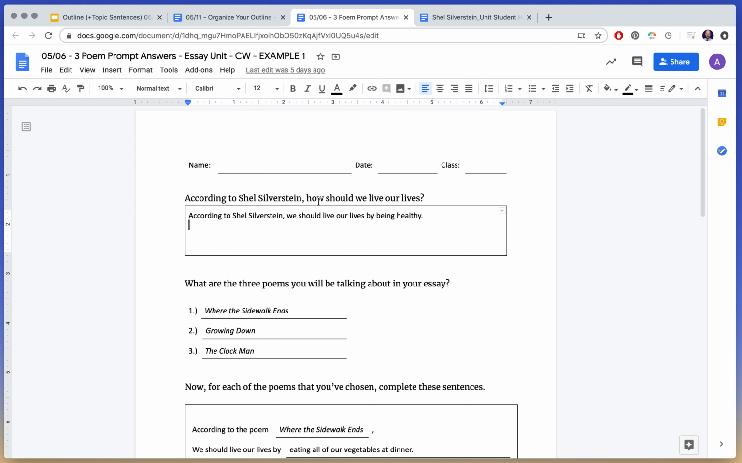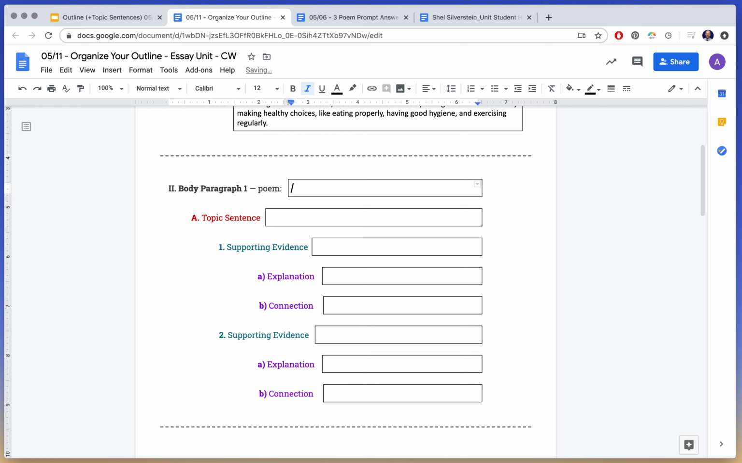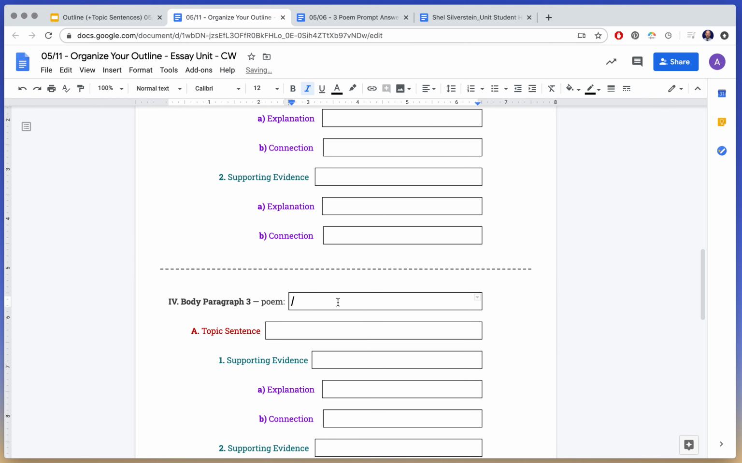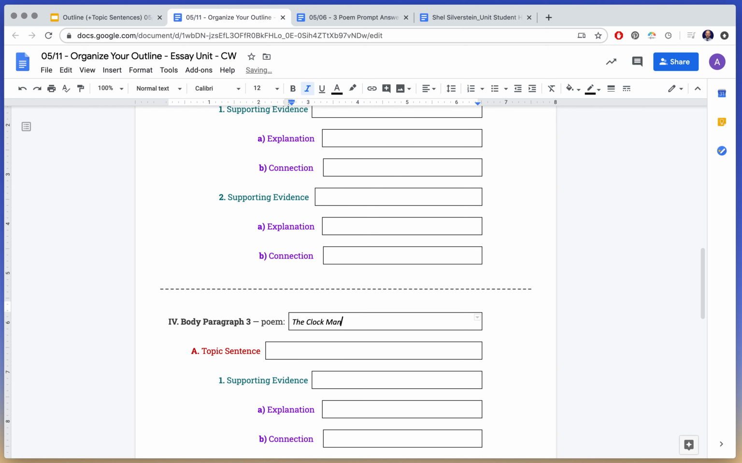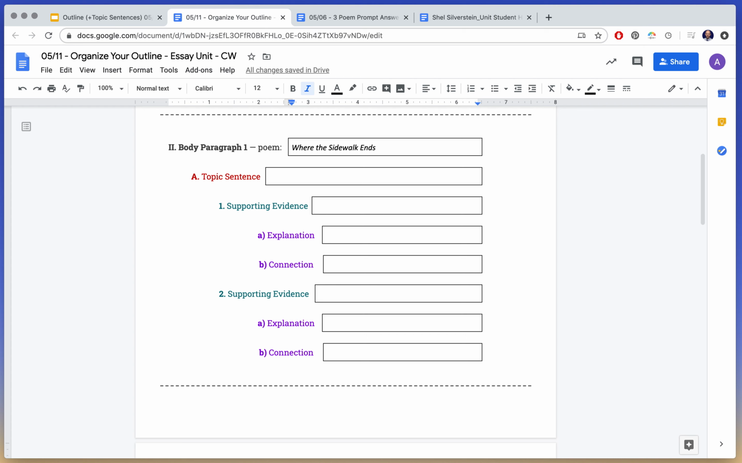Now we have our 3 poem prompts. So I talked about Where the Sidewalk Ends, Growing Down, and Clockman. That's that first body paragraph. Then I did Growing Down, and then I did the Clockman. So this is a way I also kind of organized my paragraphs. I used it as a way to split what I was going to write about. And then each body paragraph will have a topic sentence specifically about that poem.